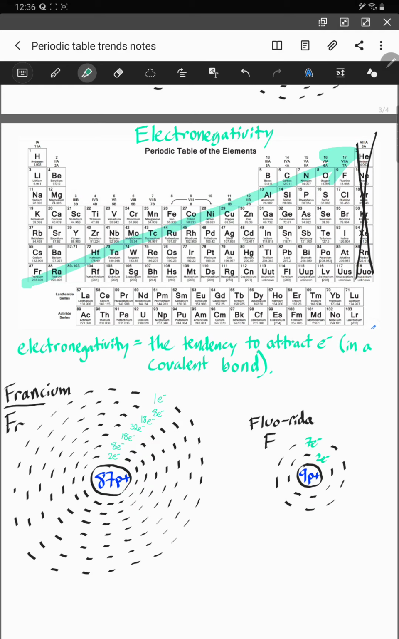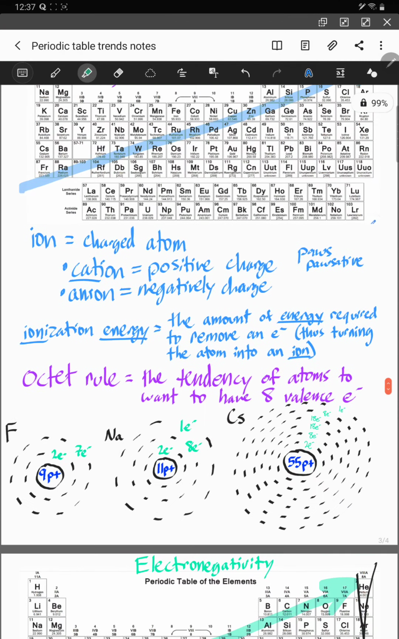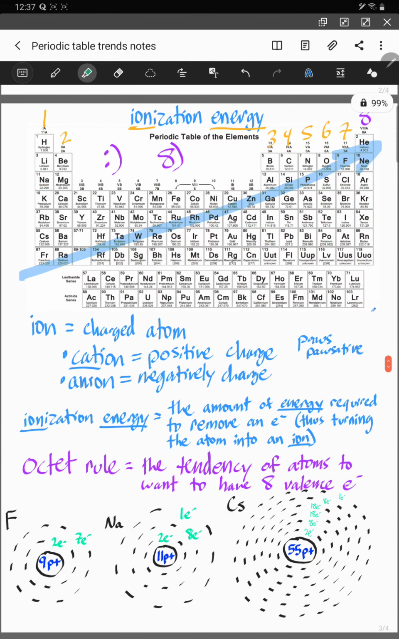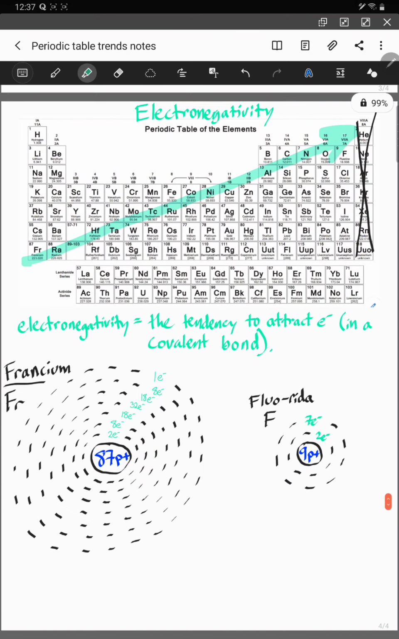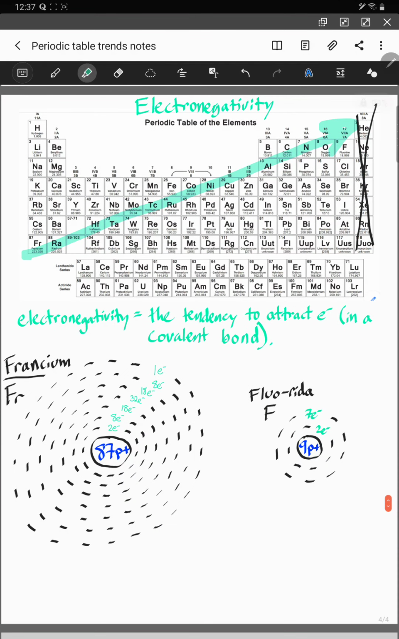They already have their full concert venue, so they're not trying to attract any electrons. They're not trying to get rid of any electrons. They just have an electronegativity value of 0. So major difference, it's going to be the same trend as ionization energy, except we are going to not include the noble gases. Francium is the least electronegative element on the entire periodic table, and fluorine is the most attractive or electronegative element on the entire periodic table.